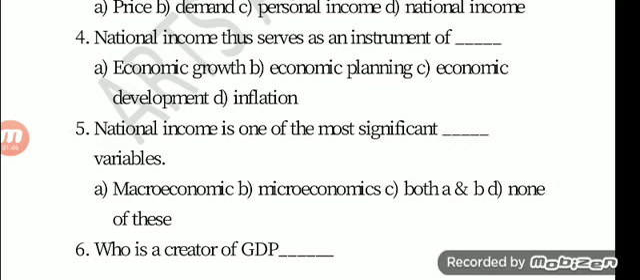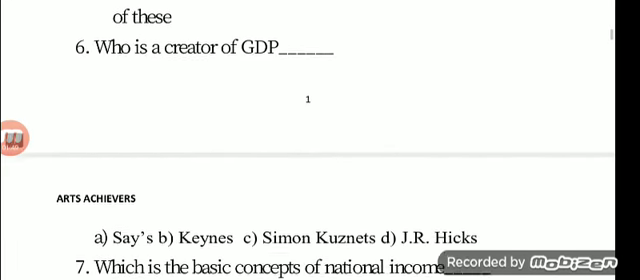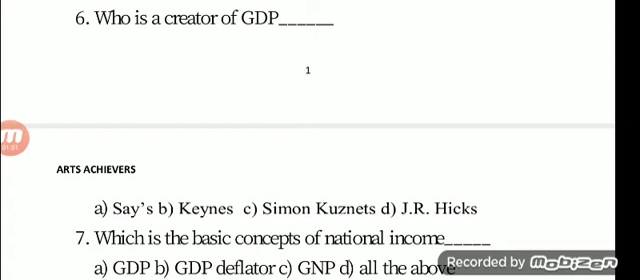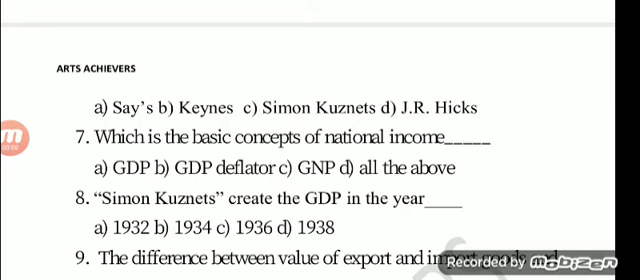Sixth one, who is the creator of GDP? Option A Say, B Keynes, C Simon Kuznets, option D J.K. Hicks. The answer is option C Simon Kuznets. Seventh one, which is the basic concept of national income dash. Option A GDP, option B GDP deflator, option C GNP, option D all the above. The answer is option D all the above.